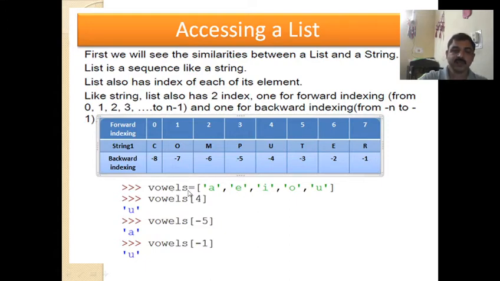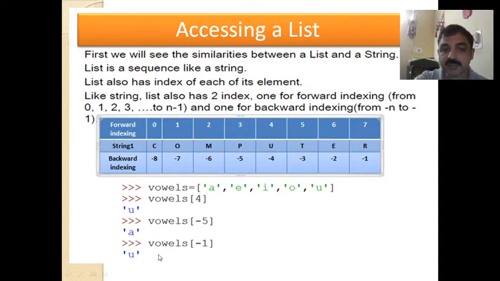So here for example, vowels is written in a list: A, E, I, O, U. If I write vowels[4], what happens? 0, 1, 2, 3, 4. So the element U is displayed. If I write vowels[-5], what happens is it counts from the right side, -1, -2, -3, -4, -5.